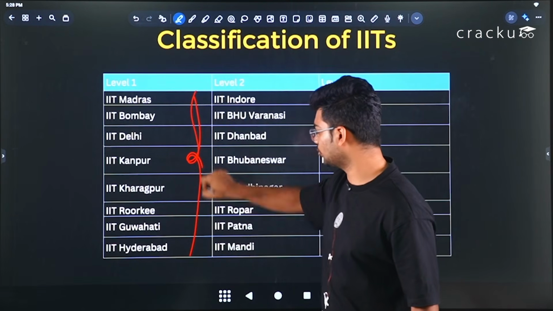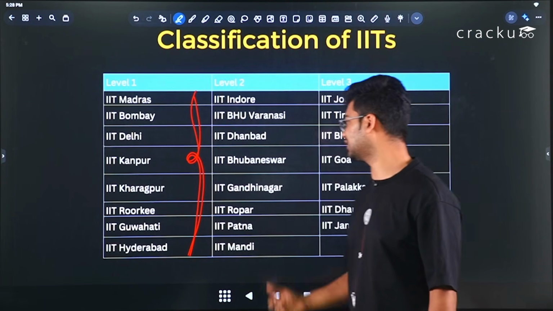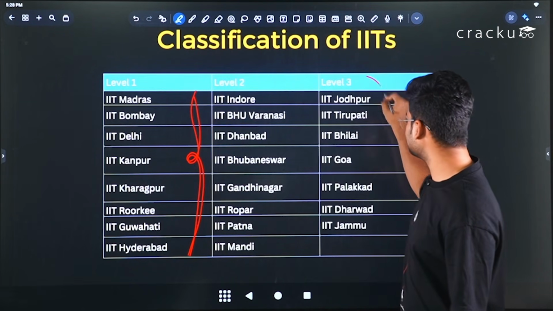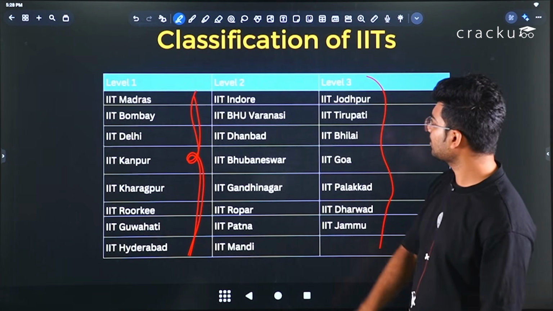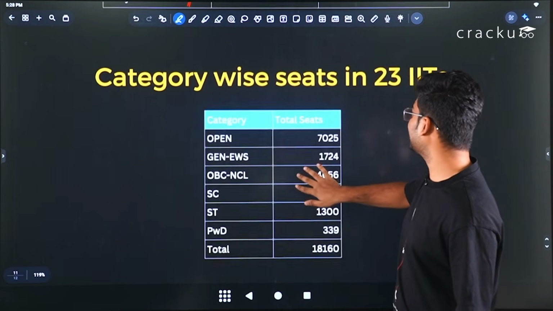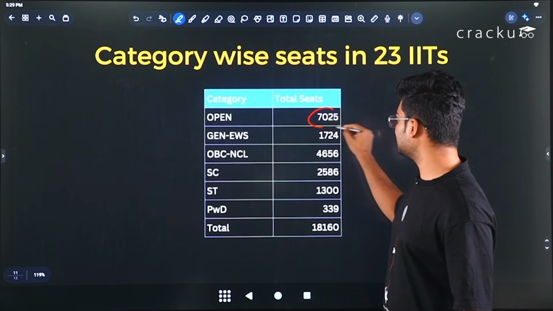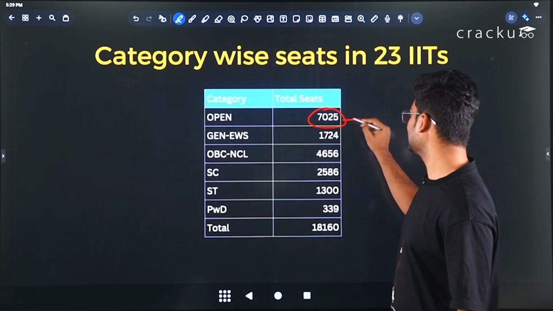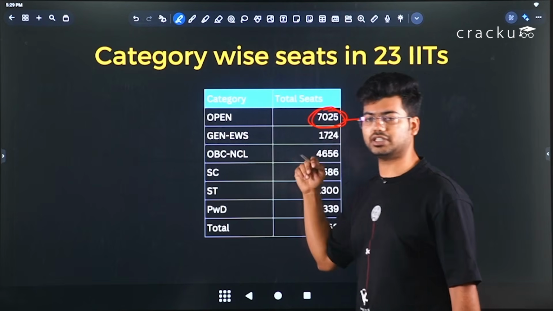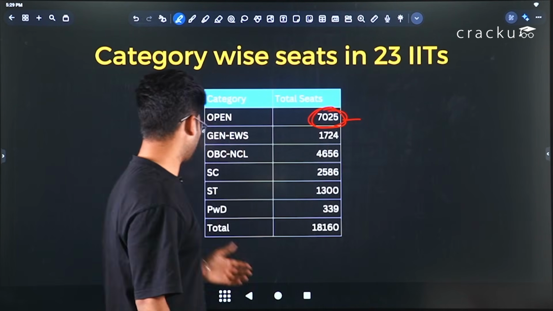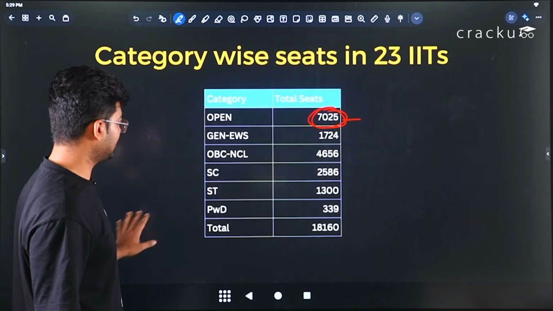Basically, level 1 are very old and most preferred IITs by the students, and level 3 are relatively newer ones. Moving ahead, category-wise seats in 23 IITs. Open category, basically general category seats, are around 7,025, and other category seats are listed here also.